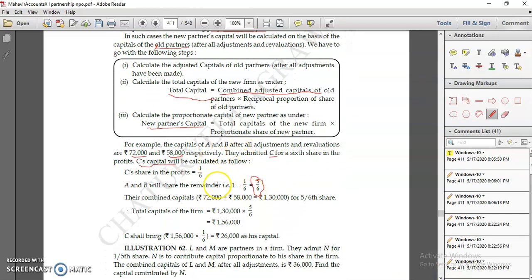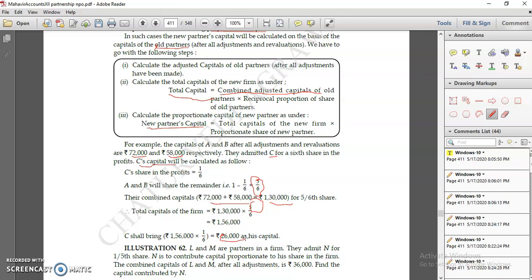I repeat this. First calculate total combined capital. It is the adjusted capital of all the old partners. Make the total of that. Then multiply it by the reciprocal proportion of the share of old partners. 1/6 is given to C, 5/6 is left with A and B. Multiply by the reciprocal share, which is 6/5. This comes to 156, your total capital of the firm. Multiply by the share of the new partner, and it comes to his capital, 26,000.